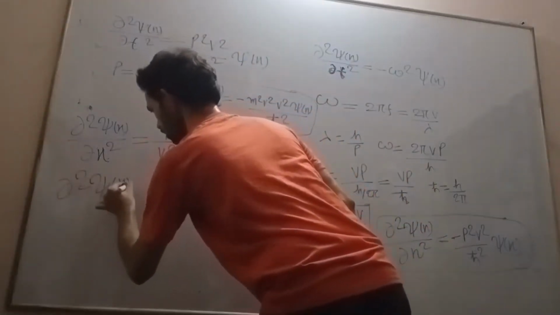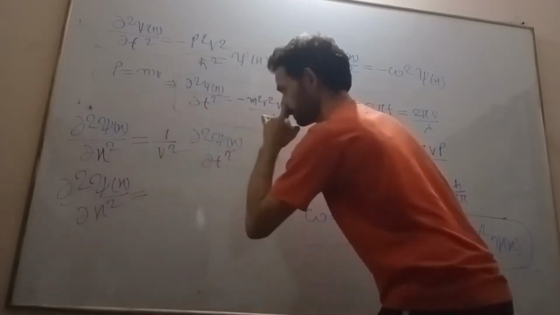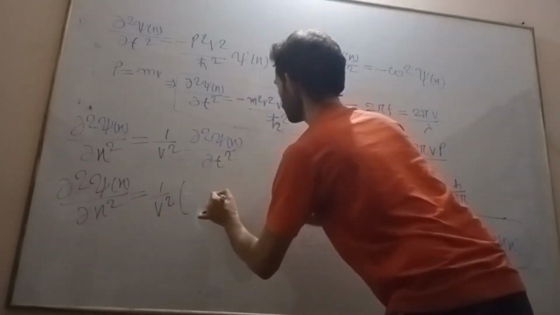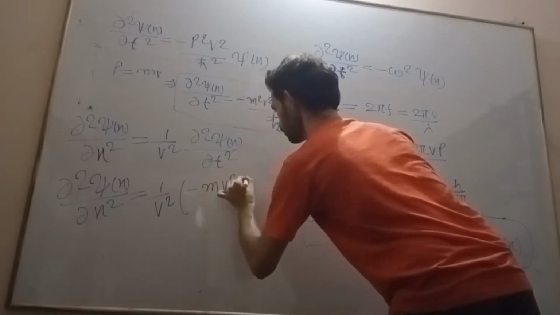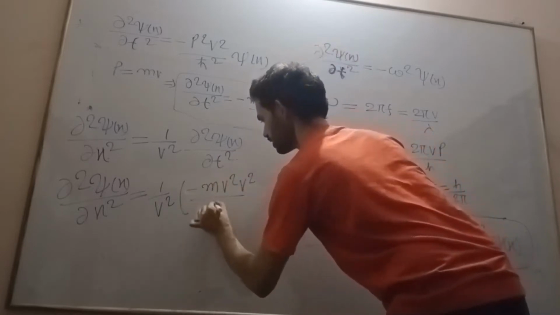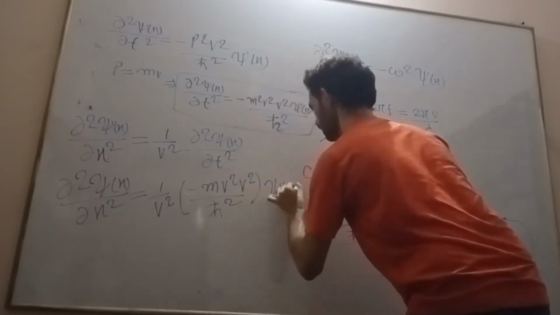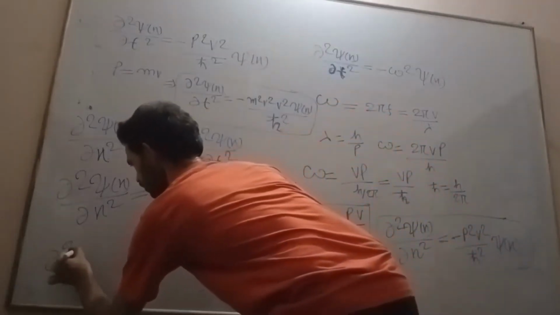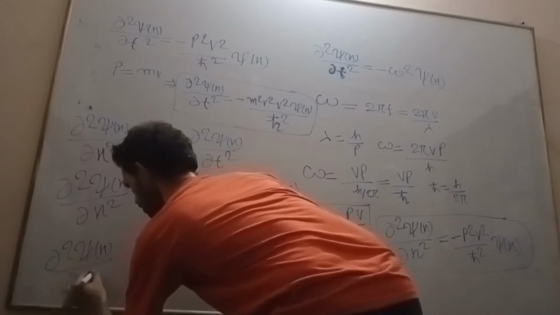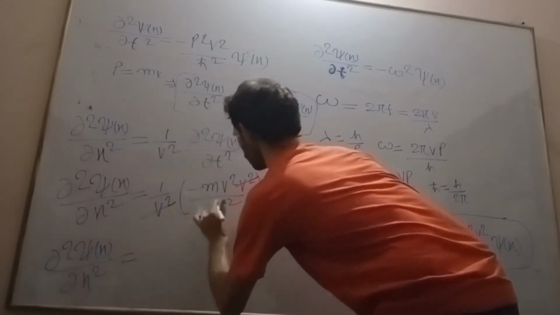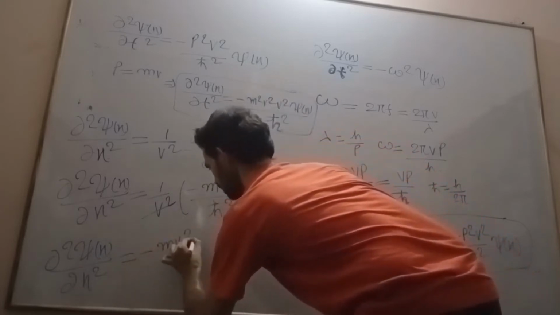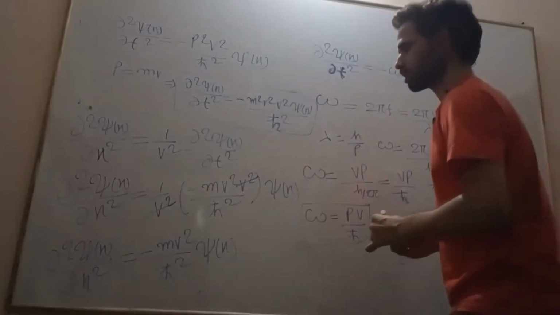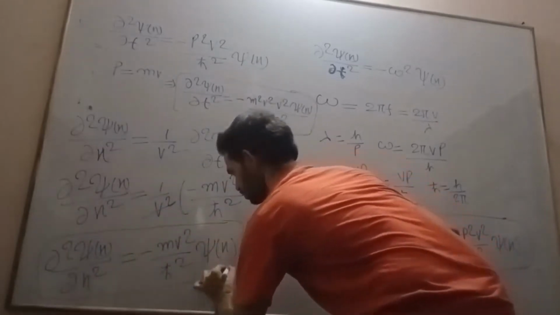∂²ψ(x)/∂x² is equal to 1 by v² into minus m²v² into v² divided by ħ² into ψ(x). Okay, we got this, and this will get cancelled, and we get ∂²ψ(x)/∂x² equal to minus m²v² divided by ħ² into ψ(x).